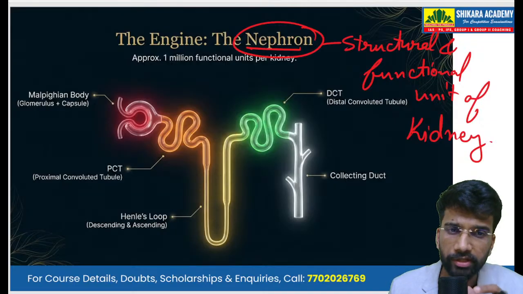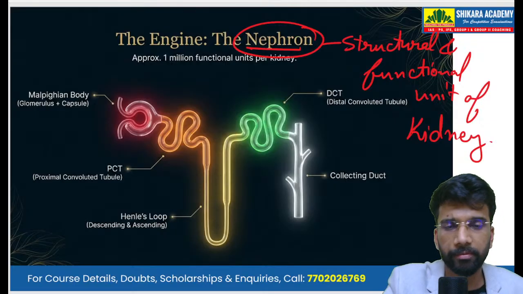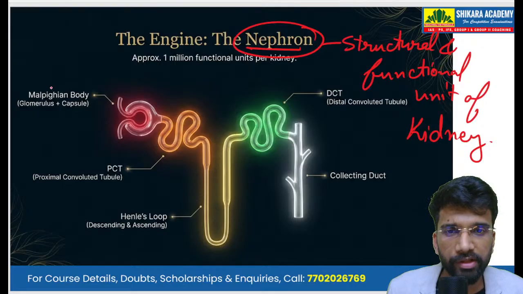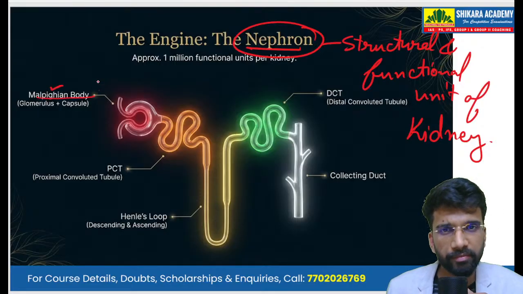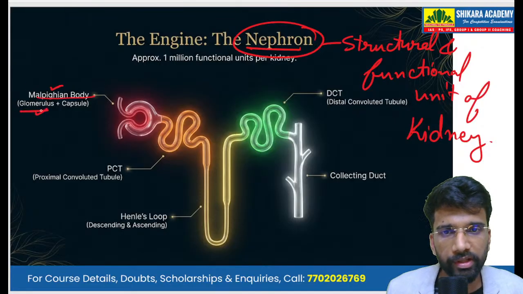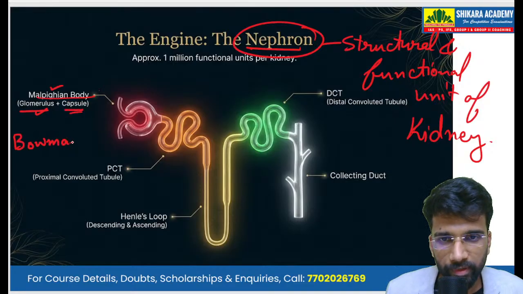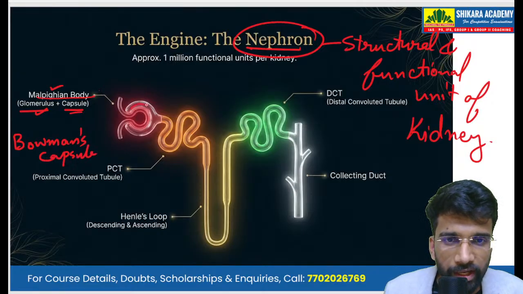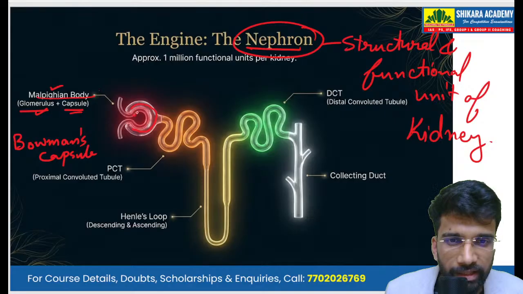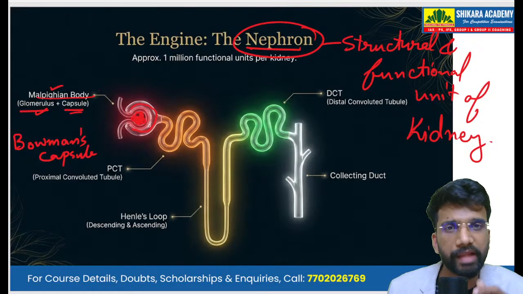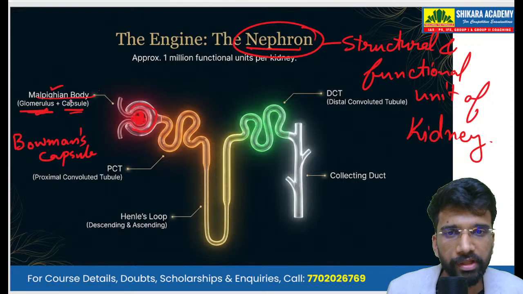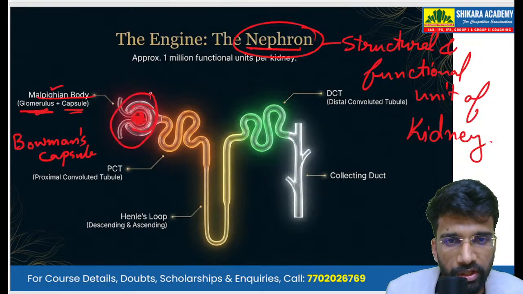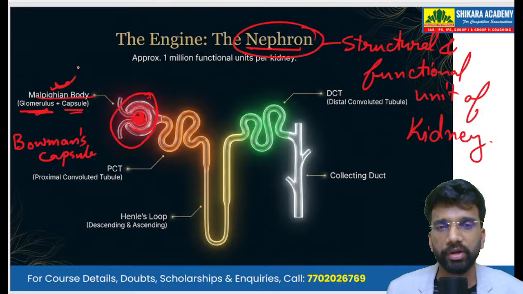And if we look at the structure of a nephron, we have different components. First we have the Malpighian body, which is made up of the glomerulus and the Bowman's capsule. This outer layer is the Bowman's capsule, and inside that we have a dense network of tubes and sacs that is known as the glomerulus. Together this entire structure is known as the Malpighian body.